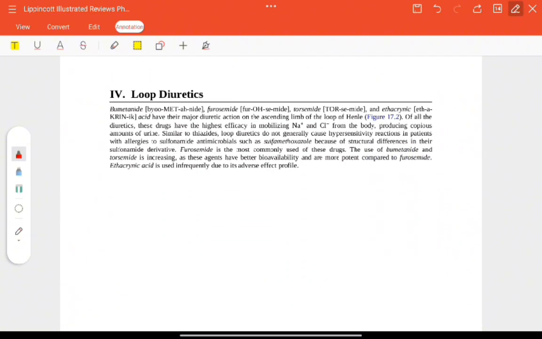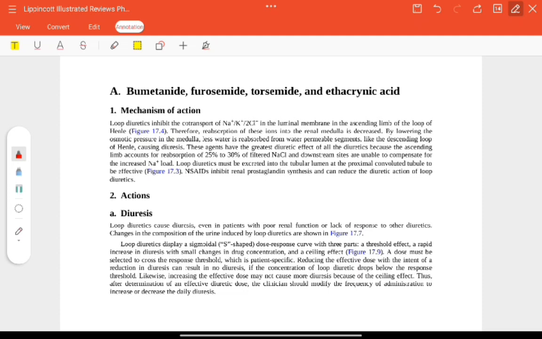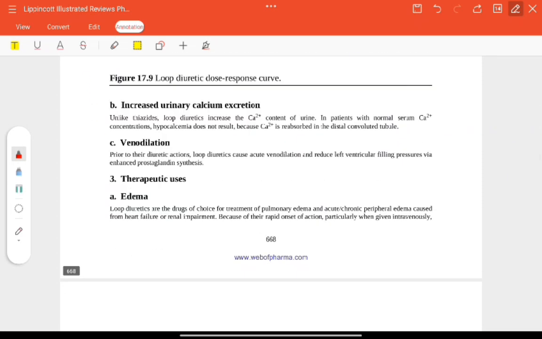Next is loop diuretics. Bumetanide, furosemide, torsemide, ethacrynic acid, they have their action on the ascending limb of the loop of Henle. The mechanism of action is to inhibit the co-transport of sodium, potassium, chloride in the luminal membrane of the loop of Henle, therefore reabsorption of these ions is decreased. Actions are diuresis, increased urinary calcium excretion, and venodilation; they cause acute venodilation and reduce the left ventricular filling.